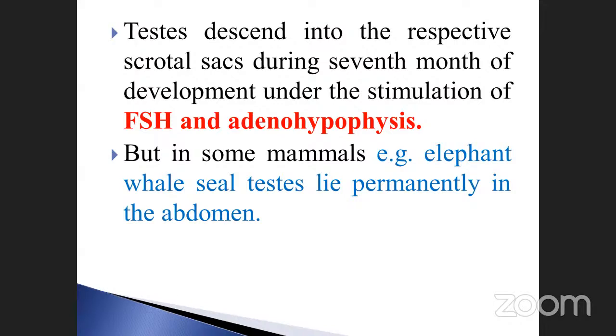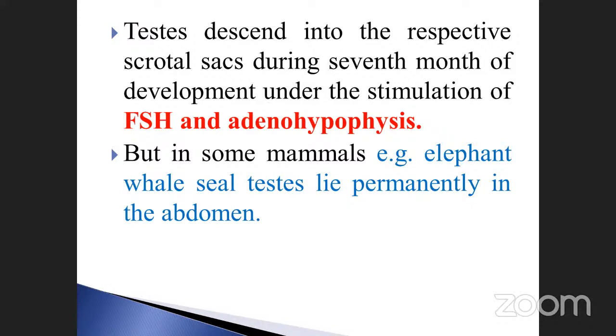The testis descends into the respective scrotal sacs during the 7th month of development under the stimulation of FSH and adenohypophysis. Note it down. This is very, very important.